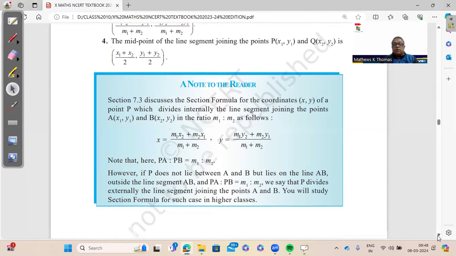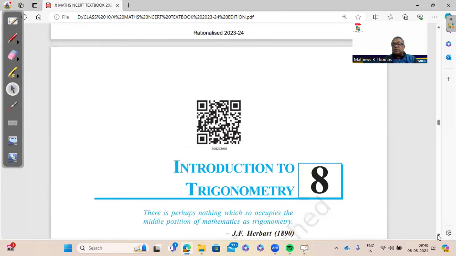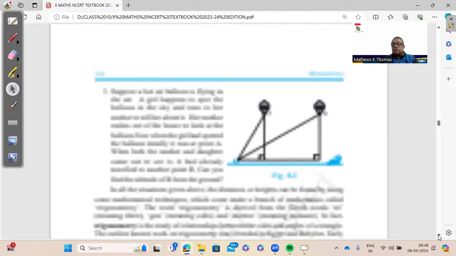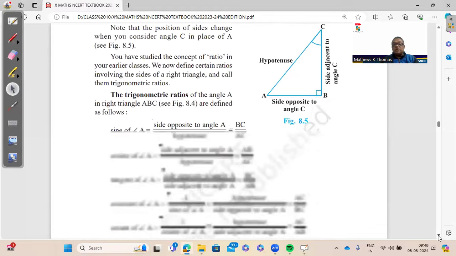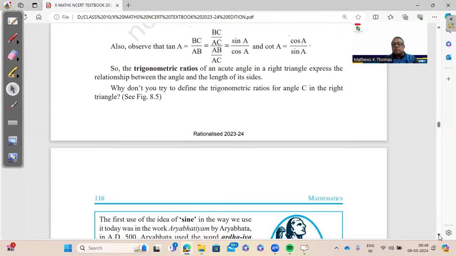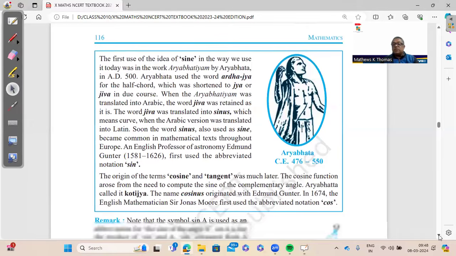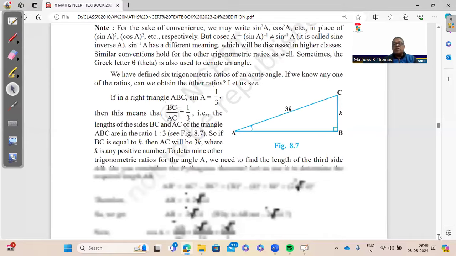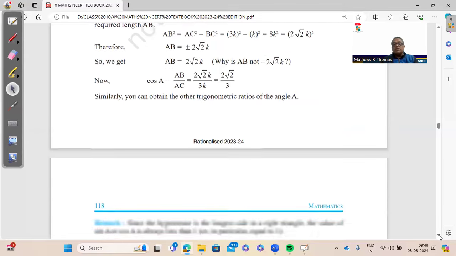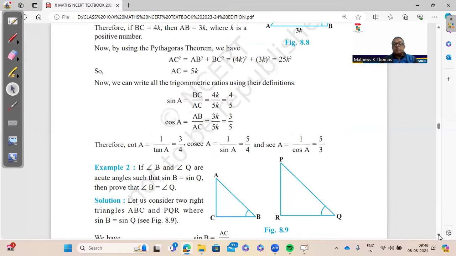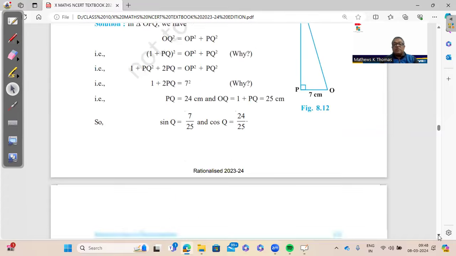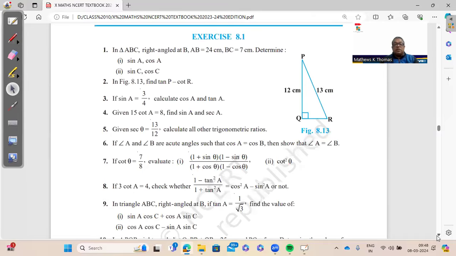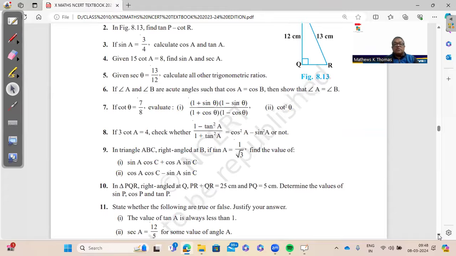And here, going further, we have trigonometry. In the trigonometry, please remember, complementary angles was cancelled. So we don't have to do any angle besides 30, 45, and 60. So it's quite simple that you will not get 10 degrees and 20 degrees. Many of the sample papers are still showing those kind of questions. You need not do all those. Now, coming to the exercise of trigonometry, of course, the formulas are very, very important in trigonometry. Here we have some questions given to you.